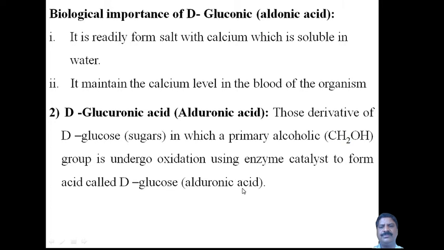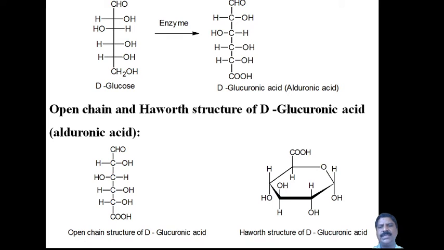Okay. Now coming to the open chain structure of glucuronic acid. There is a COOH group here, and this is the glucose. This is the primary alcoholic group in D-glucose, and these are 1, 2, 3 and 4, which are secondary alcoholic groups.